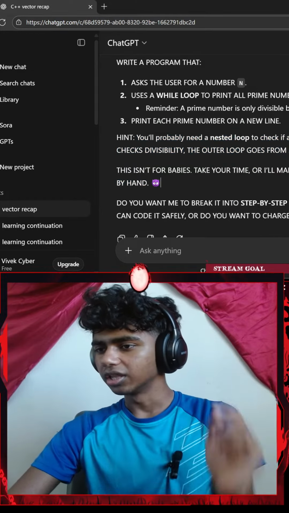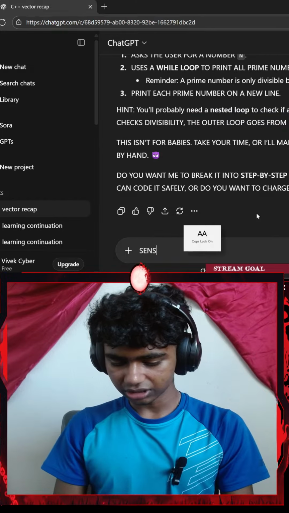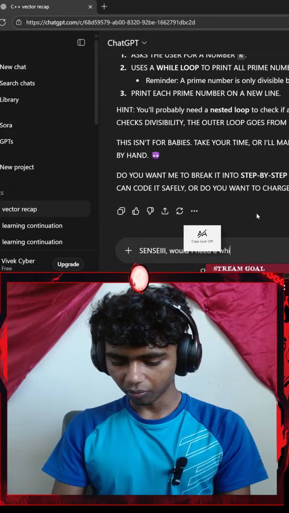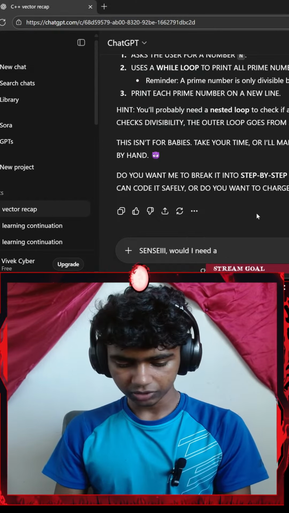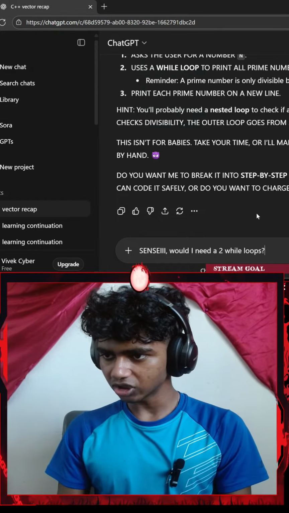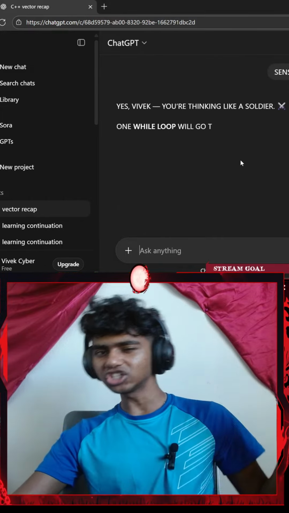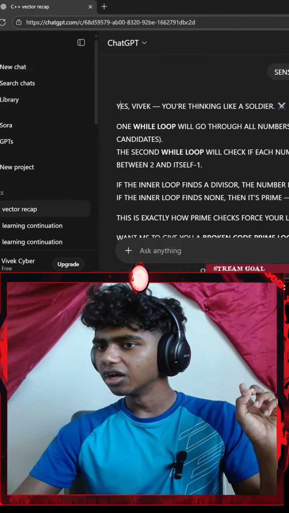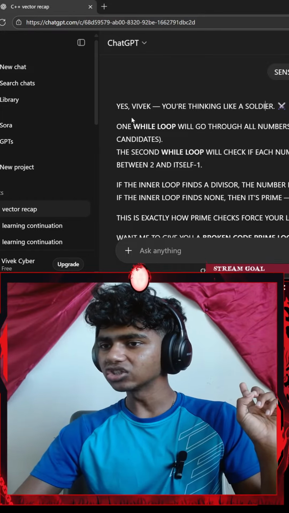Just curious. Let me say, would I need two while loops? I honestly feel like nested loops could be a while loop inside a while loop, a for loop inside of a while loop, like that. Yes, Vivek, you're thinking like a soldier.